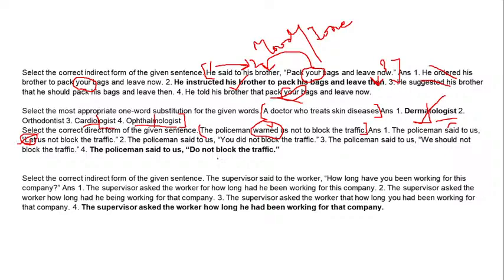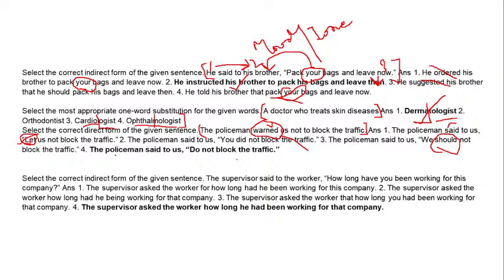Number two is, the policeman said to us, you did not block the traffic. The type is not matching with the sentence, because it seems like a statement and not our answer. Number three is, the policeman said to us, we should not block the traffic. Again, words like should are not used in warnings, because it's more of a suggestion, and it's a no for our answer.